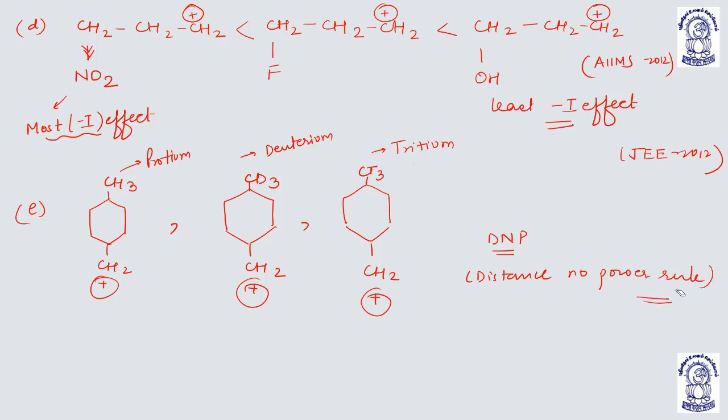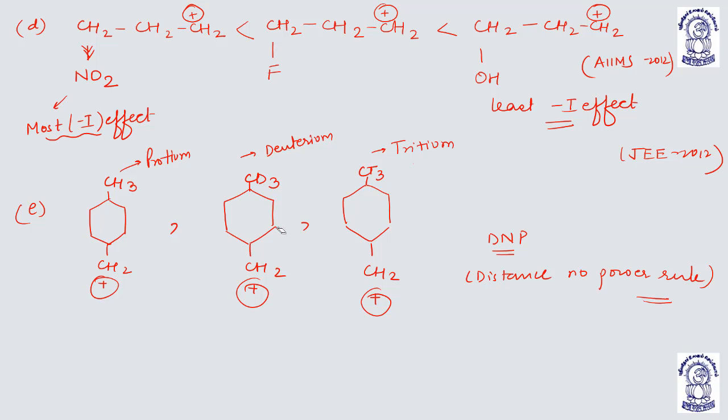According to this distance number power rule, if the carbon which has a positive charge is attached to an electron donating group which is at maximum distance, then the stability of the positively charged carbon will not be increased in that case.